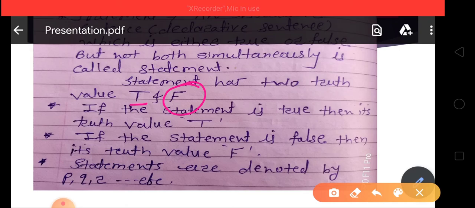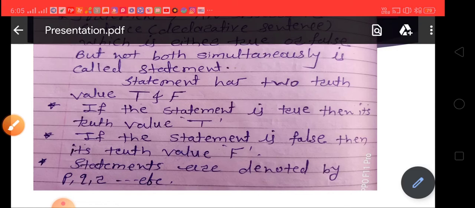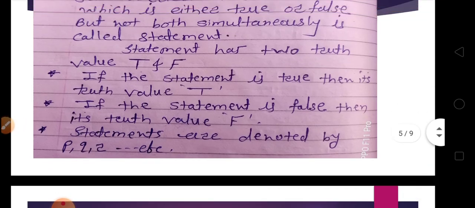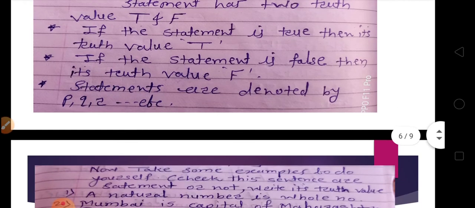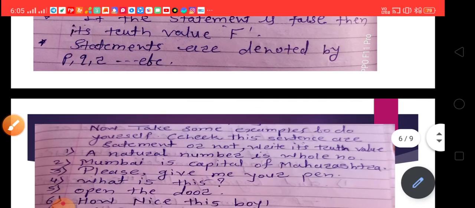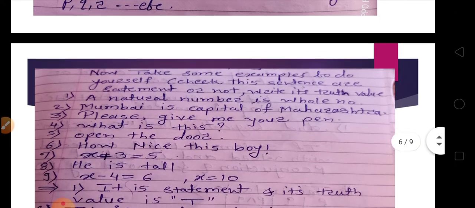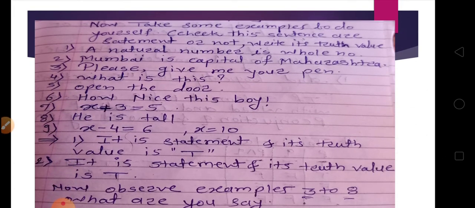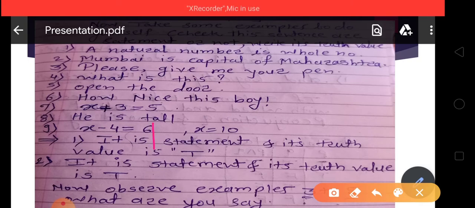Okay. So friends, next one, what we learned is the next concept. If the statement is true, then its truth value is capital T. And also the denotation of all statements: the letters P, Q, R are used for the denotation of the statements. So let us take some examples. Friends, example number 3, please give me your pen. So ask your mind, is it true or false? Next one, example number 6, how nice this boy.